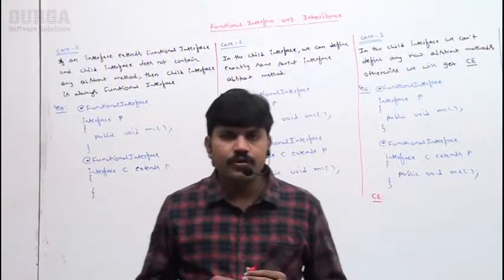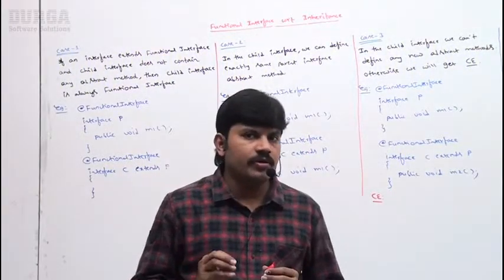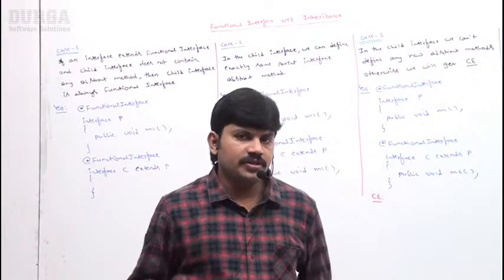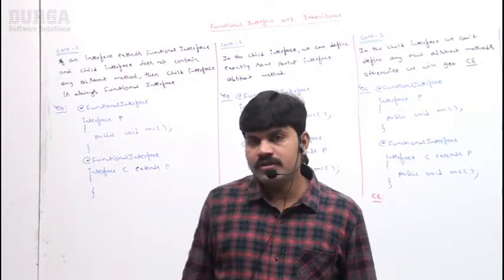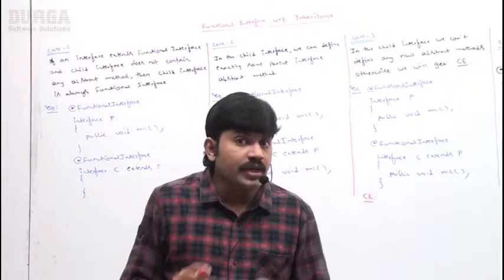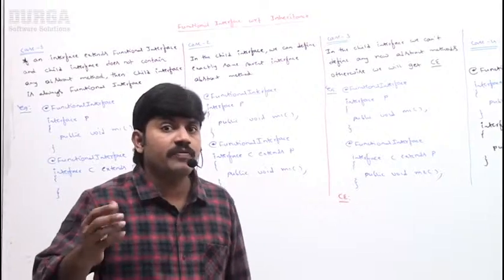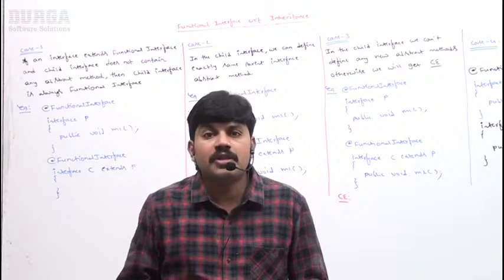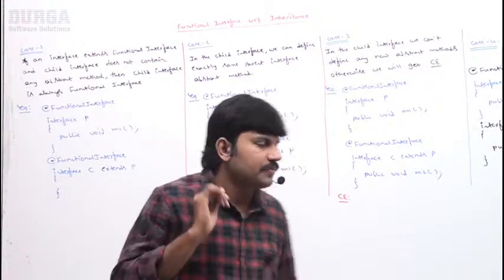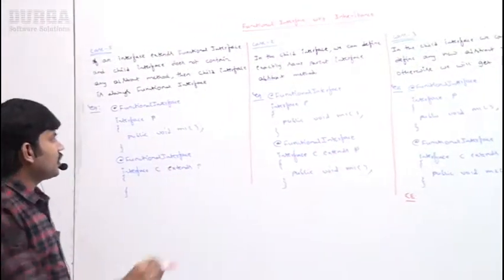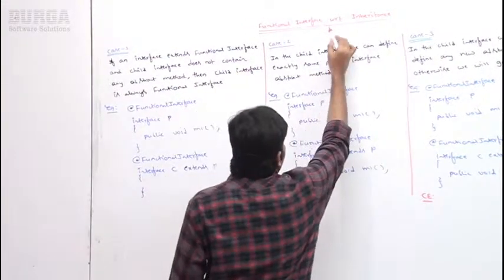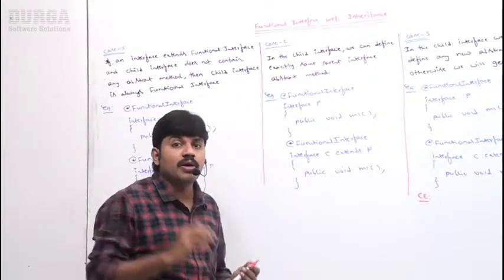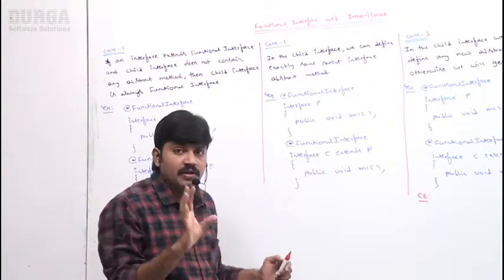So in the last video, I covered how to use the @FunctionalInterface annotation. Have you observed? Now in this video I will explain it with respect to inheritance. If the parent interface is a functional interface, is the child interface a functional interface or not? Let me talk about how the functional interface annotation will work with respect to inheritance.